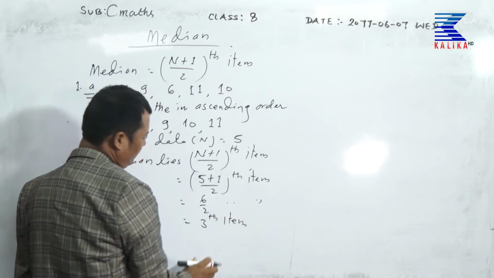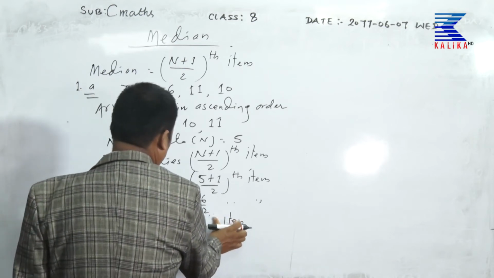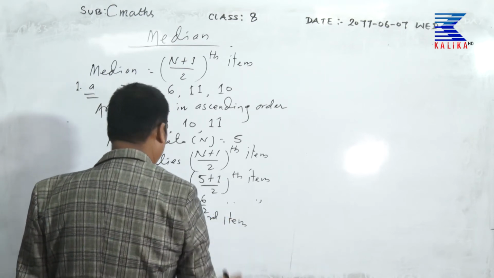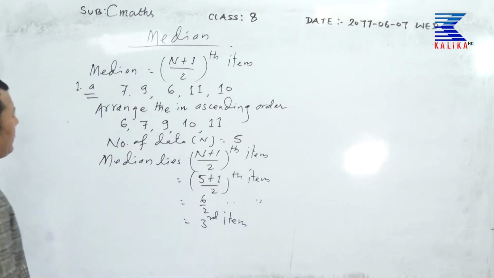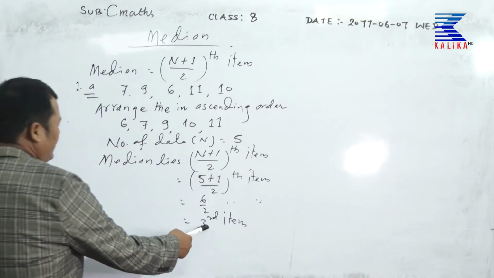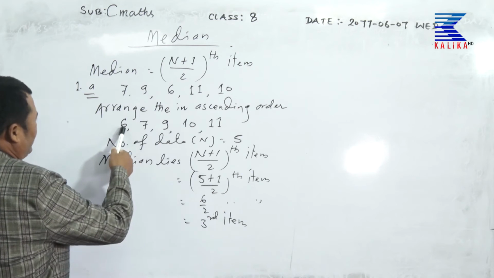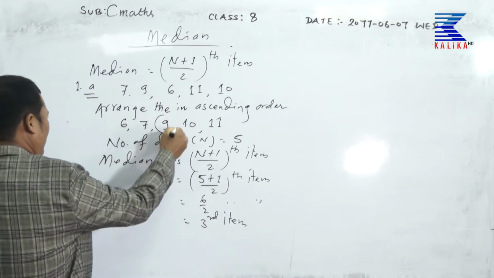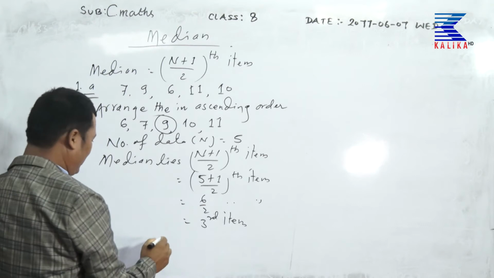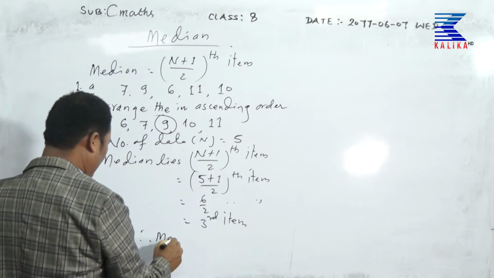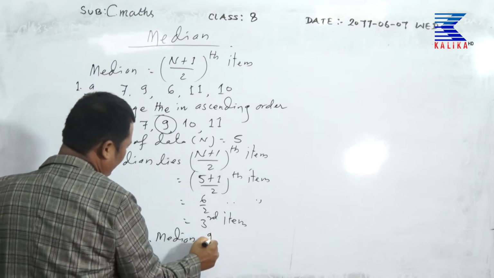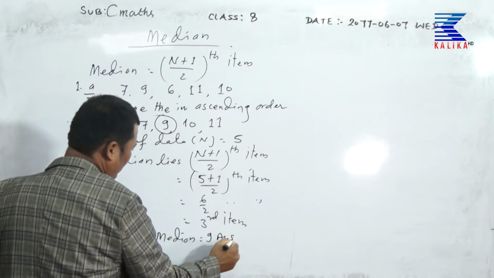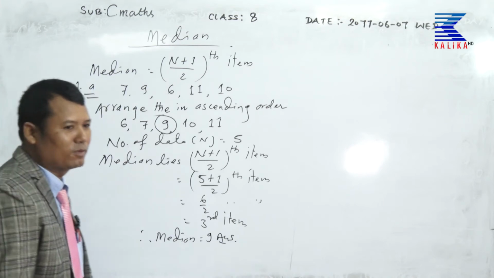The median is the third item, 1, 2, 3. So the median is 9. It is the required answer.